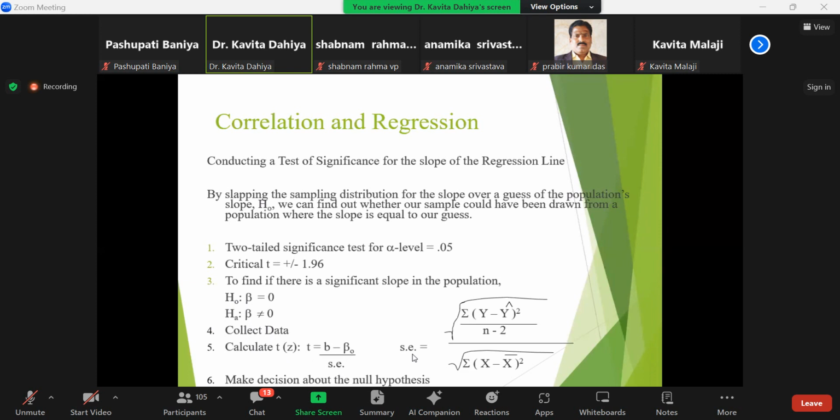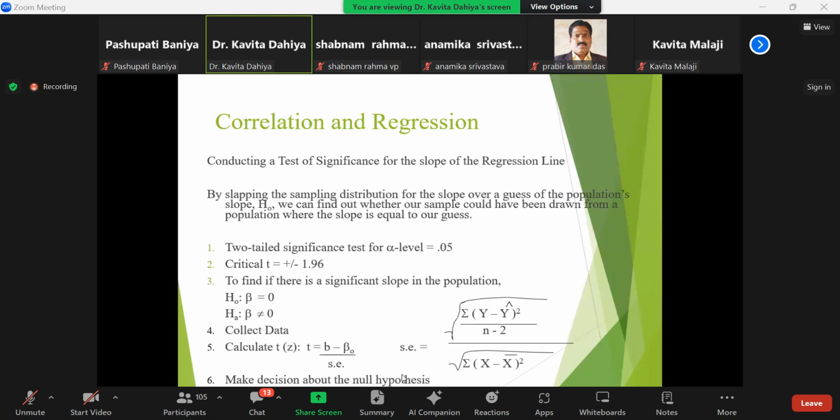For calculation of the standard error, you need to use sigma, meaning the square root of sigma (y minus y hat) squared, divided by n minus 2, and this whole figure is divided by the square root of sigma (x minus x bar) squared.